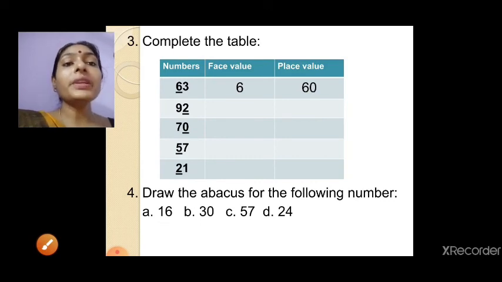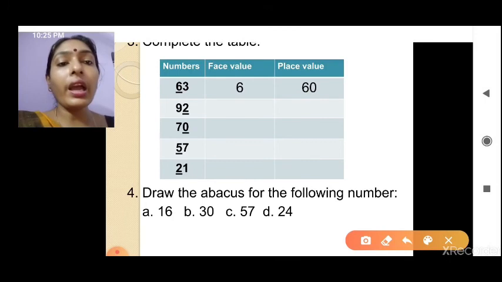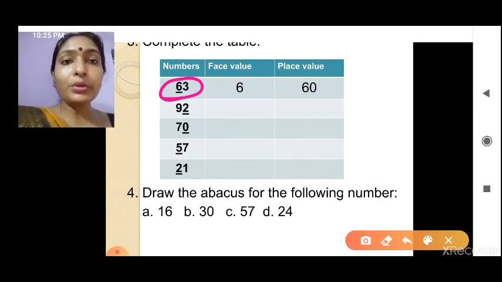Next, complete the table. How will we do this one? See, here I have underlined one digit in each number. You have to give the face value and the place value for that digit. The first one I did. See, 6 is underlined. The face value of 6 is 6, wherever it is.